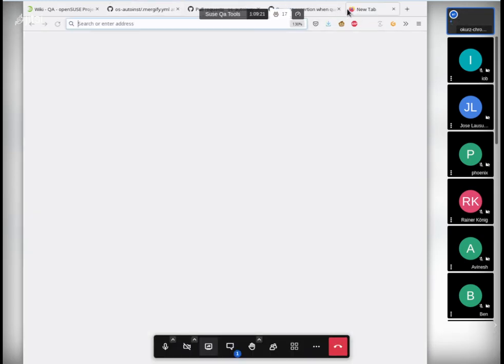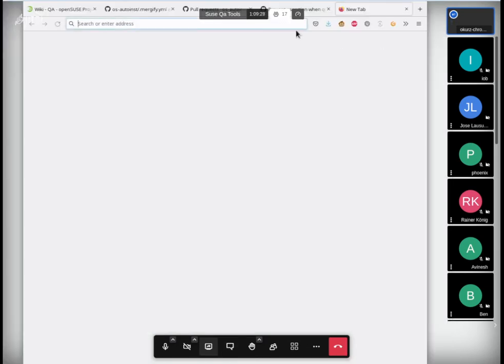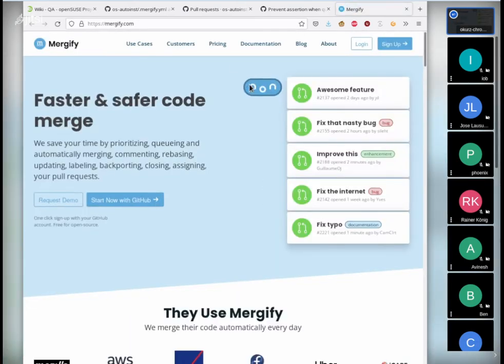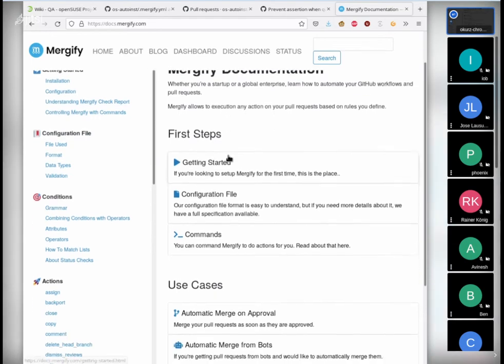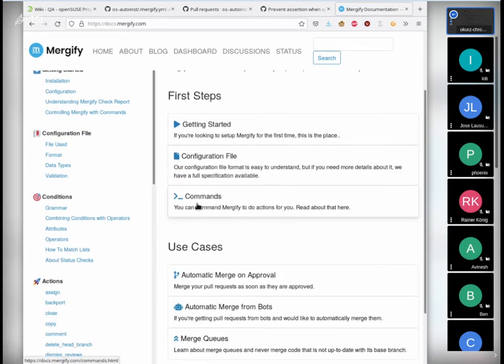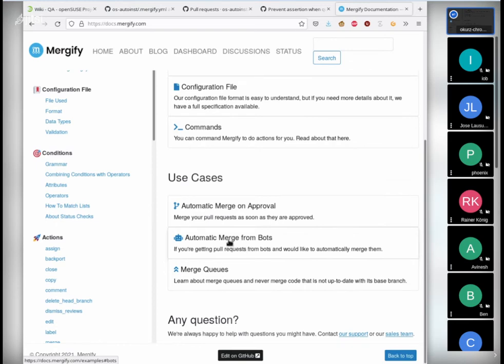So just a short overview of what Mergify can also do. Documentation. So we have this configuration file, and there are some use cases shown, for example, automatic merge on approval, automatic merge from bots, for example, if you have something like a dependency update bot or something.